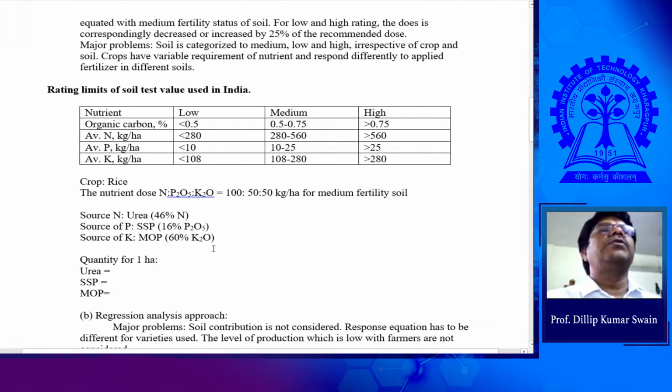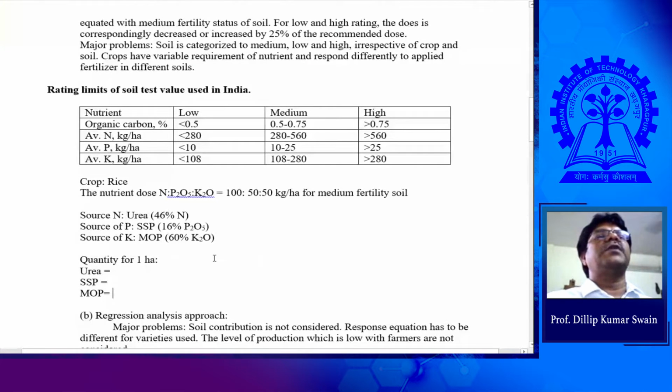These are the nutrients, but they are not directly available. They come from some source. When you apply to correct a deficiency, you apply urea, single superphosphate, muriate of potash. If there is an N deficiency, apply urea. If there is a P deficiency, apply single superphosphate. If there is a K deficiency, apply muriate of potash.